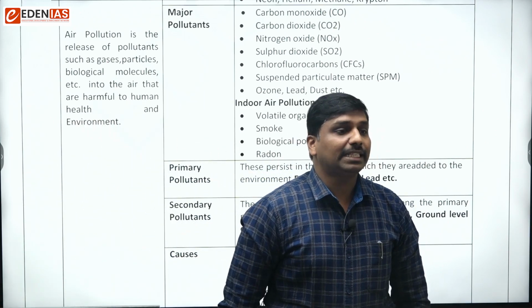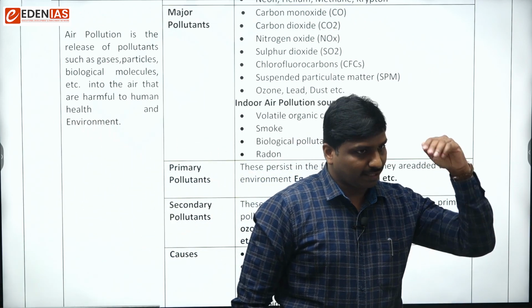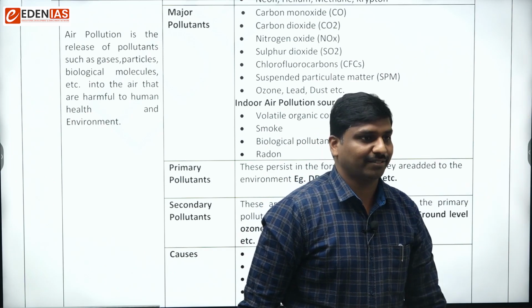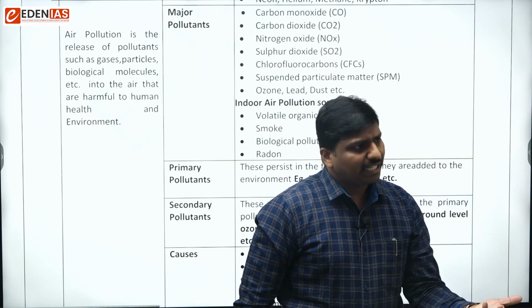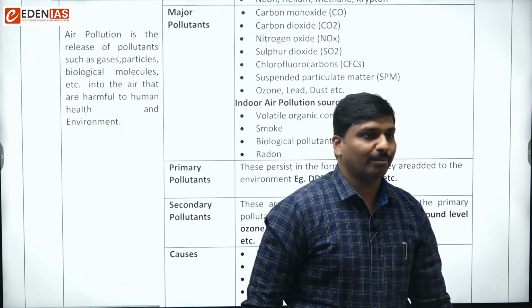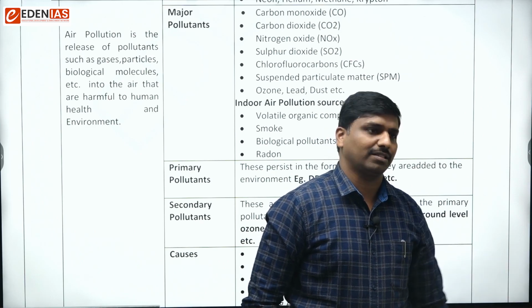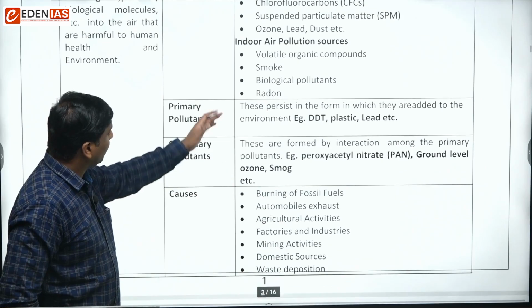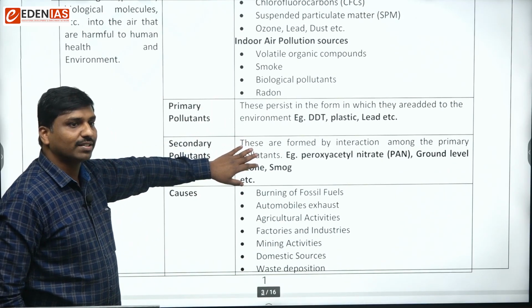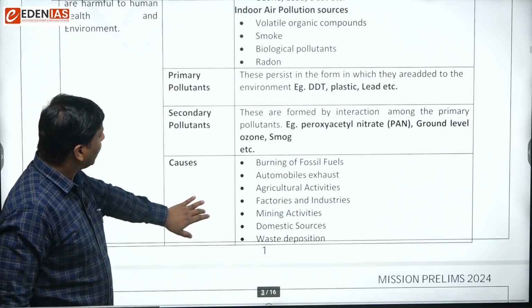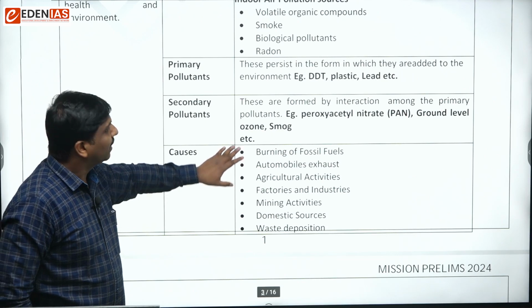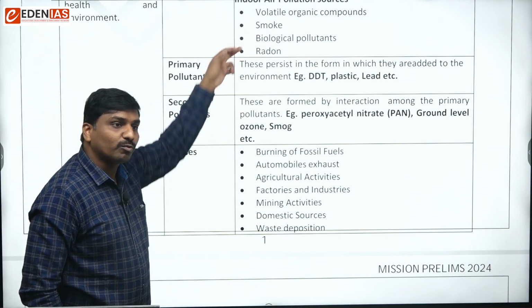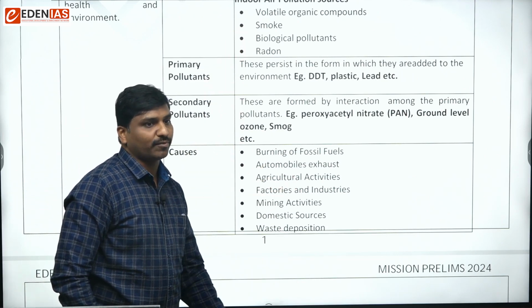Methane is more or less a greenhouse gas, and anyhow, it is also added to the environment where it was not existing, so we can also consider it as a pollutant. Okay. So we have seen what are primary pollutants and what are secondary pollutants. And then what are the causes? Causes means how these pollutants would be released. So that is nothing but the causes of air pollution.